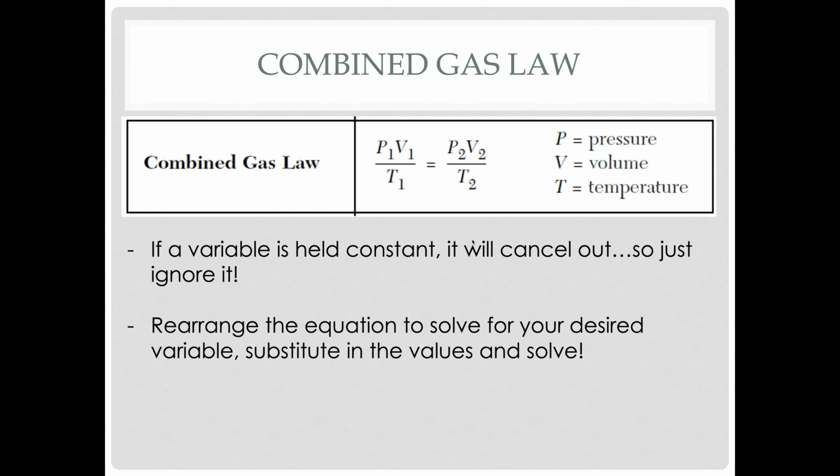Now, if any variable is held constant, like let's say the temperature remains the same, it will just cancel out, so you can ignore it. So if it says at constant temperature, just get rid of temperature and you get P1V1 equals P2V2. If it says pressure is constant, then it's V1 over T1 equals V2 over T2. If volume is constant, then it's P1 over T1 equals P2 over T2. If nothing is constant, then just use every variable in the formula. First, rearrange the equation, then substitute, then solve.